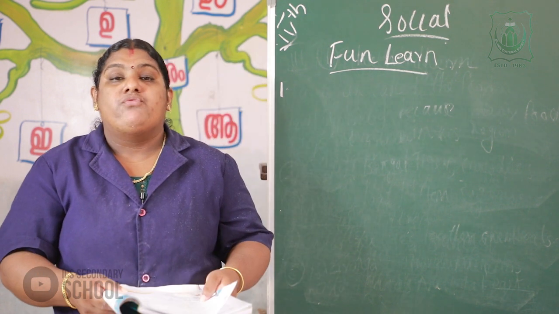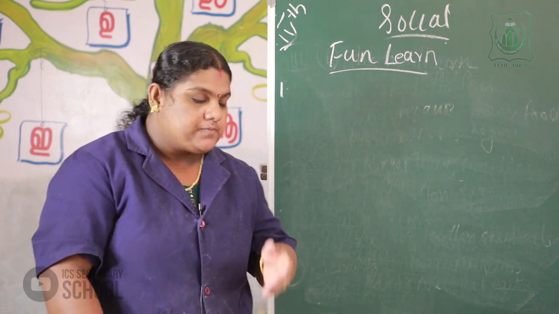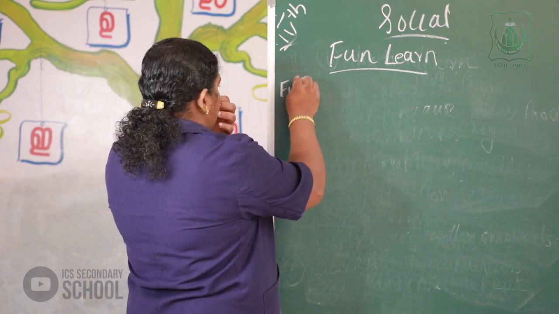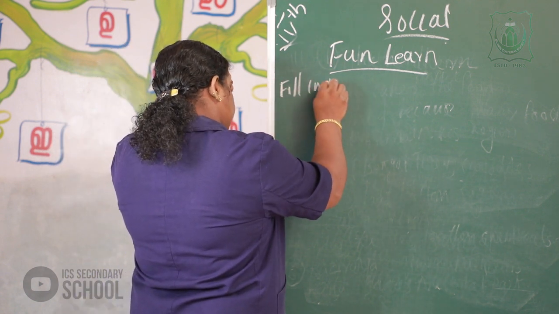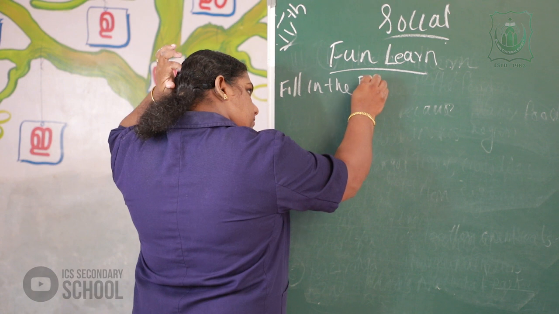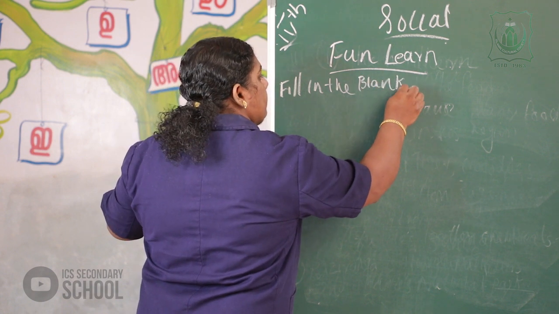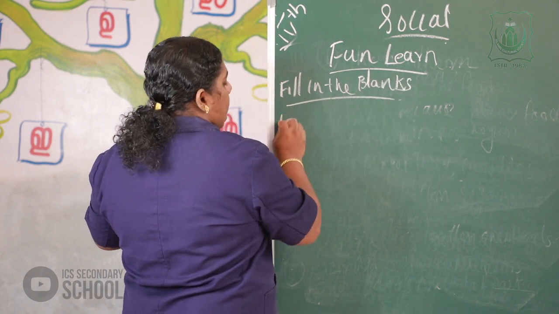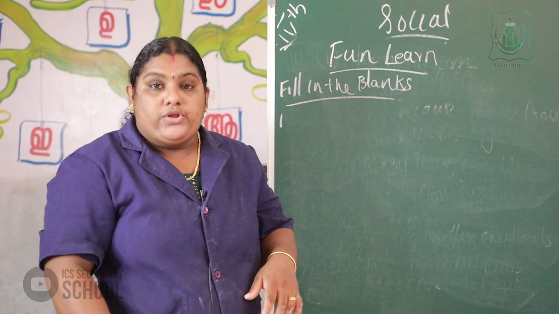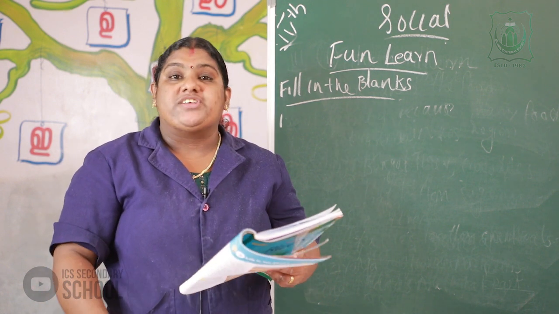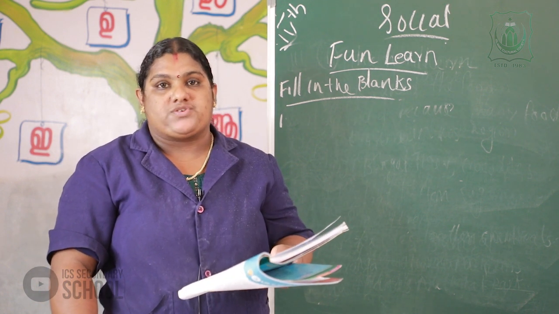The next one, fill in the blanks. The northern plains stretch from dash to dash.